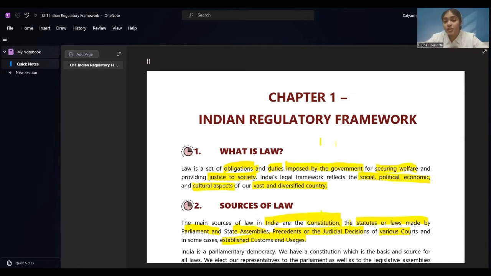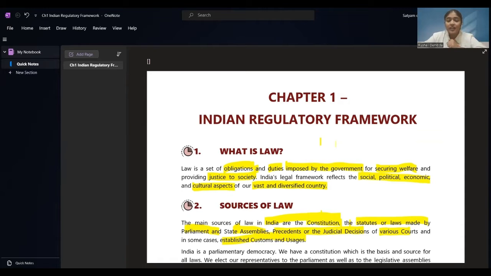Precedents of the judicial decisions of various courts and some cases established by customs and uses, by regular practices, that is a custom followed everywhere, so that also becomes a law. Okay, I hope source of law is clear. The Constitution of India, statutes or laws made by the Parliament and state assemblies, precedents of the judicial decisions of various courts, and in some cases established customs and usages.